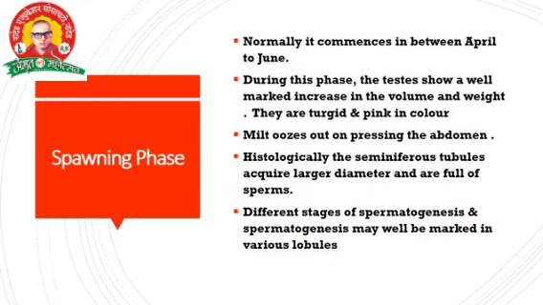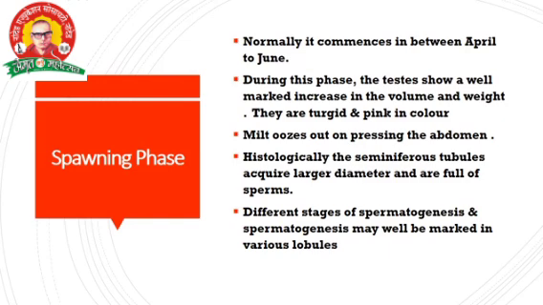Then the spawning phase. We know the spawning phase is normally April to June. During this phase, the testes show a well marked increase in volume and weight. They are pink in color. Milk oozes out on pressing the abdomen. When the fish is fully mature at the time of the spawning phase, and we press the abdomen near the anus, the milt oozes out.